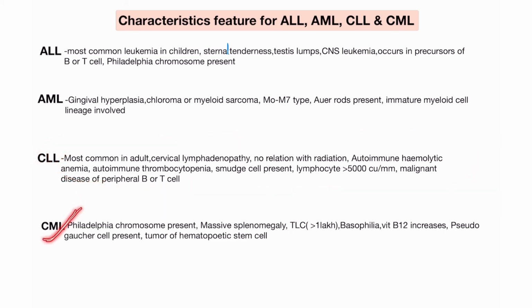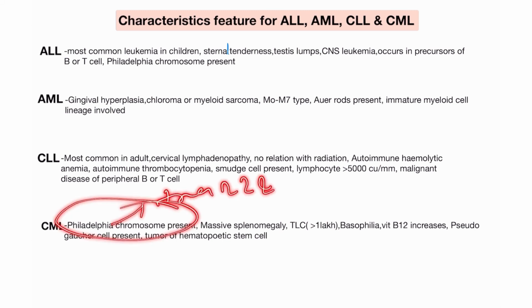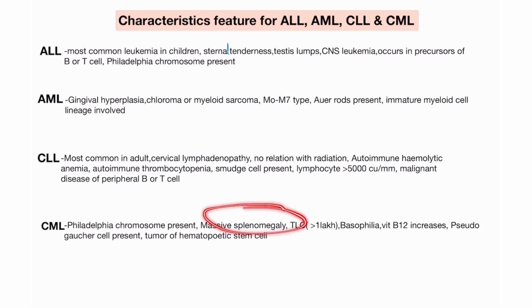And last is the CML characteristic. You always find the Philadelphia chromosome, because translocation occurs between genes on chromosomes 22 and 9, and these two genes are present in a single chromosome. So this is the Philadelphia chromosome. And when in the question you find massive splenomegaly, meaning the spleen size greatly increases, this is the case of the CML. And total leukocyte count increases greater than 1 lakh. It's a very high amount.